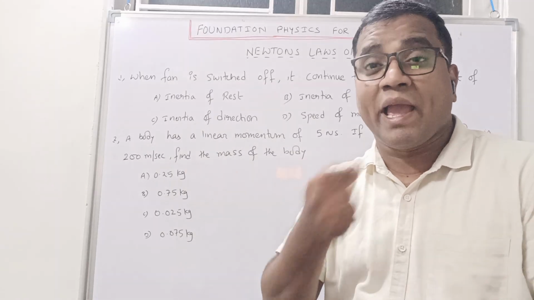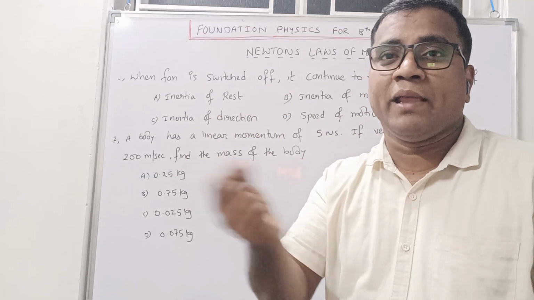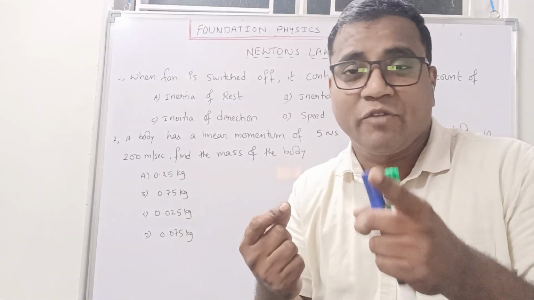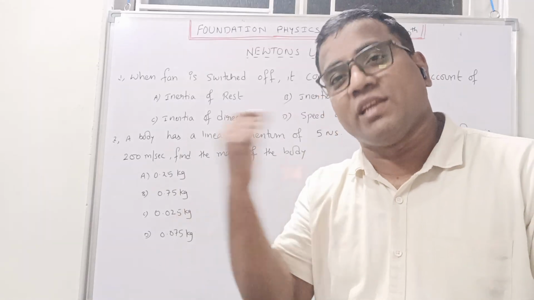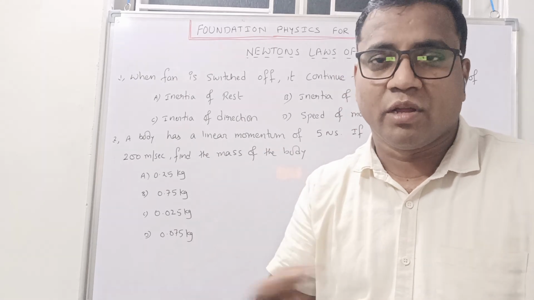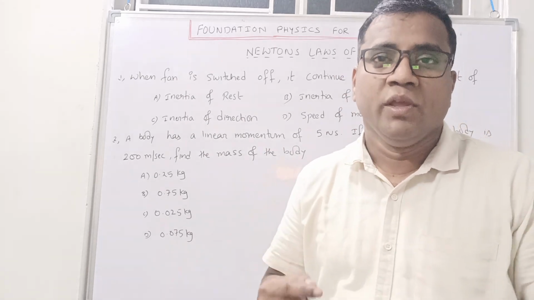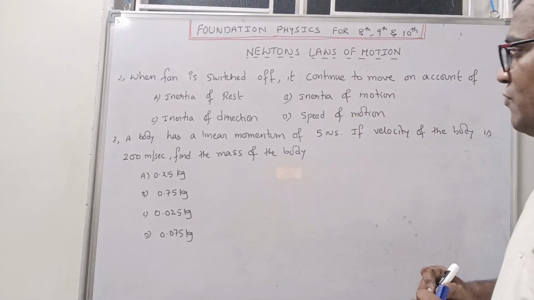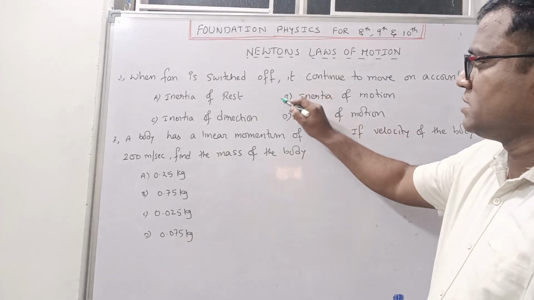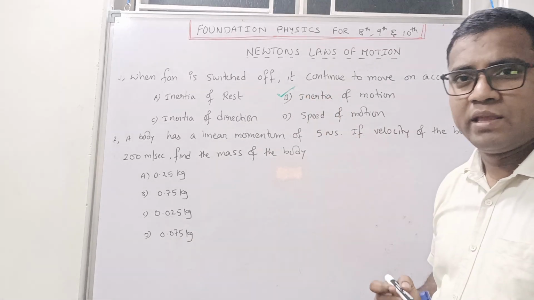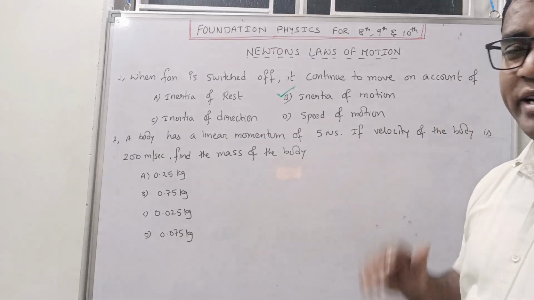When we switch off the fan, the fan will say, I will not stop. What will the fan say? I will not stop. So it keeps rotating again. Correct? Slowly it will come to rest. It is due to inertia of motion. So for the first question, the correct option is B. Clear? Now the second one is a numerical.